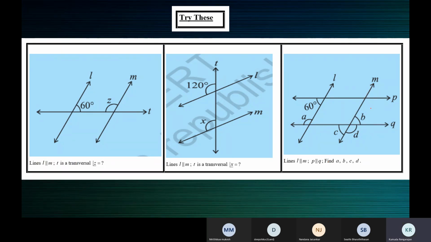Have you completed the assignment given, children? Yes, ma'am. Done with the fill in the blanks and true and false, completed, ma'am. Okay, I'll share the answers today. Please check your answers. Yes, ma'am. I'll share the answers here.